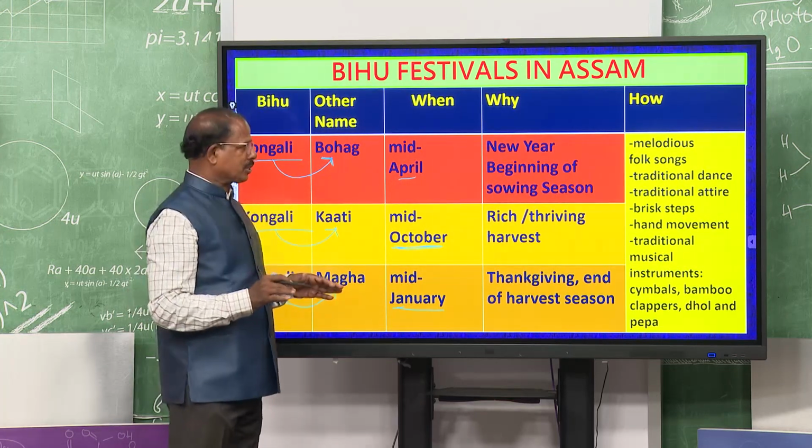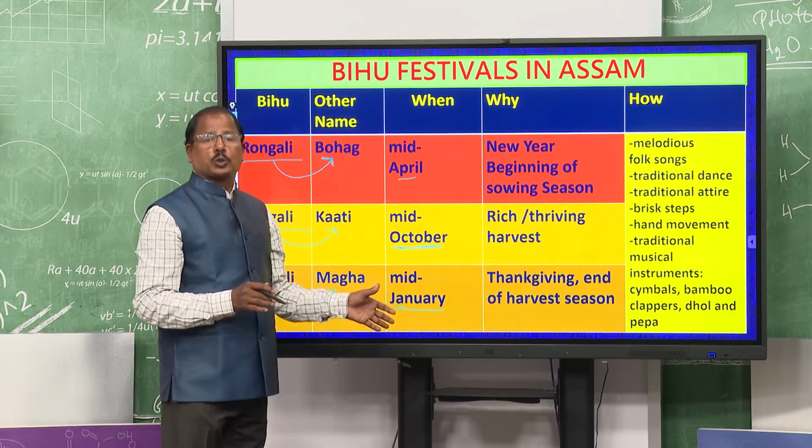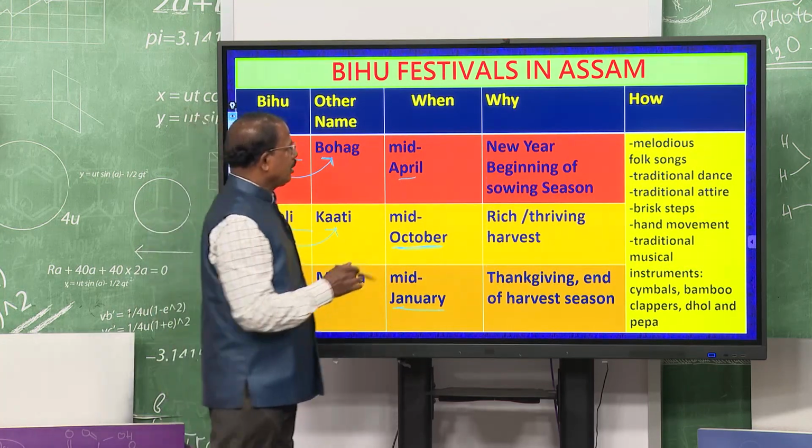They also celebrate these festivals and these festivals are also based on agriculture, right. And why?